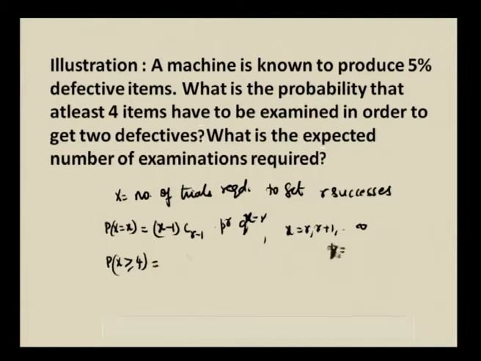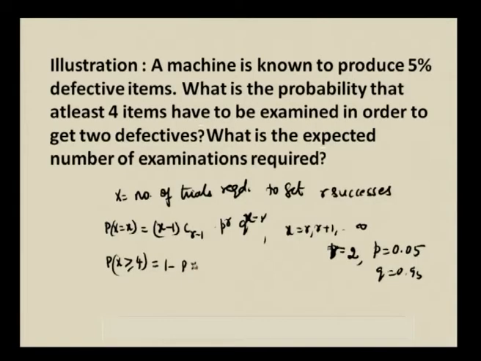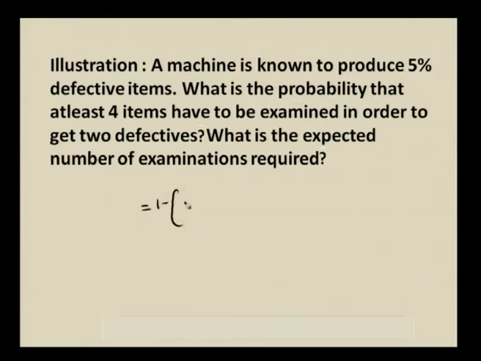So, r is equal to 2, p is equal to 0.05 and q is equal to 0.95. Writing all these values here and finding what is P of x greater than or equal to 4. Greater than or equal to 4 means it goes as 4, 5, 6, etc. up to infinity, or else you write 1 minus P of x less than 4, and this is equal to 1 minus, x less than 4 means P of x is equal to 0, plus P of x is equal to 1, plus P of x is equal to 2, plus P of x is equal to 3.